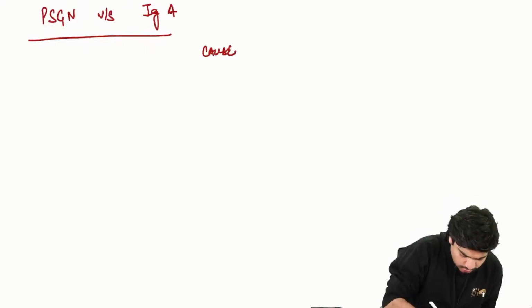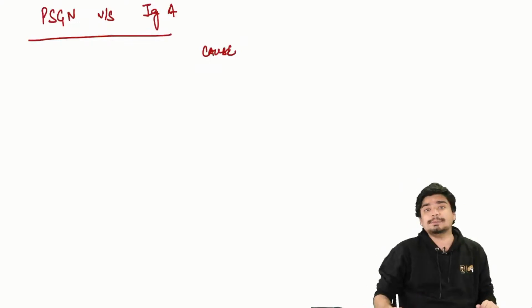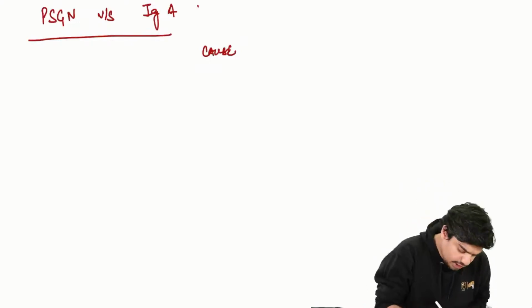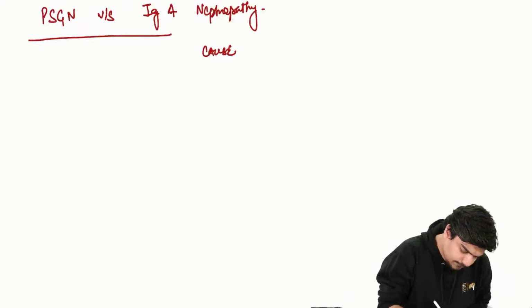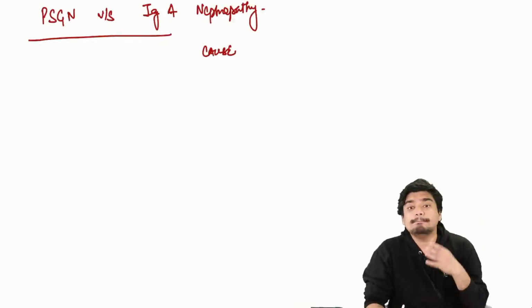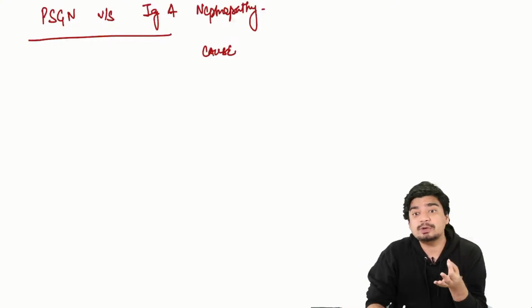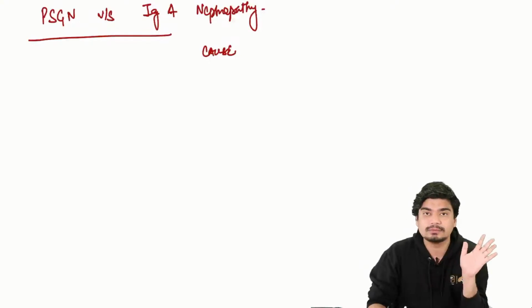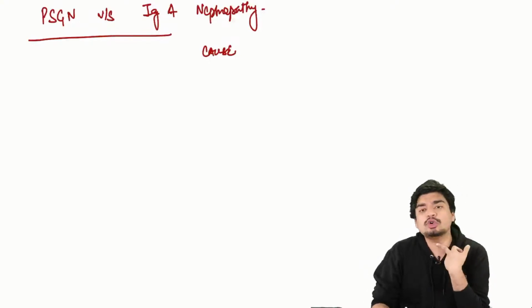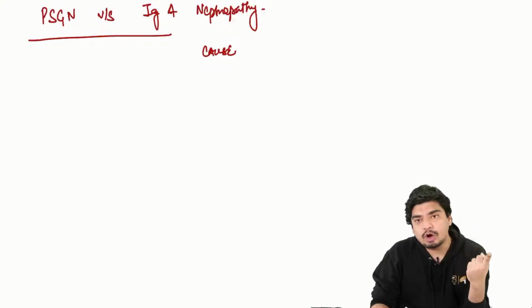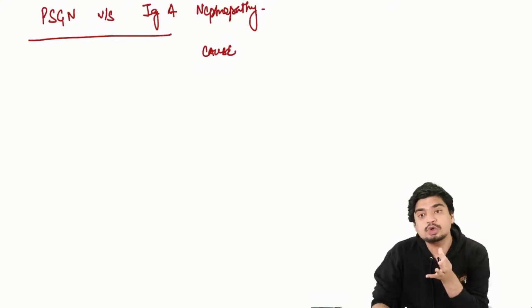First is cause. PSGN versus IgA nephropathy. PSGN is post-streptococcal glomerulonephritis. You will have a streptococcal sore throat. Antibodies will form against that streptococcus. The antibodies and the streptococcus will form immune complex.